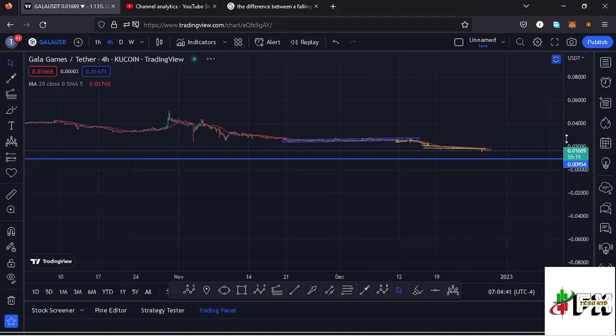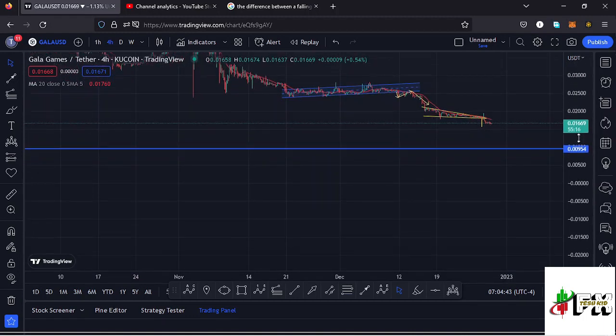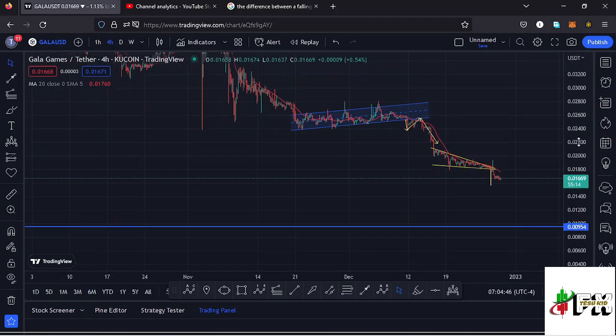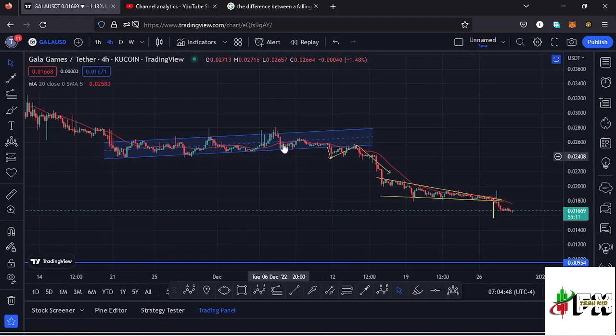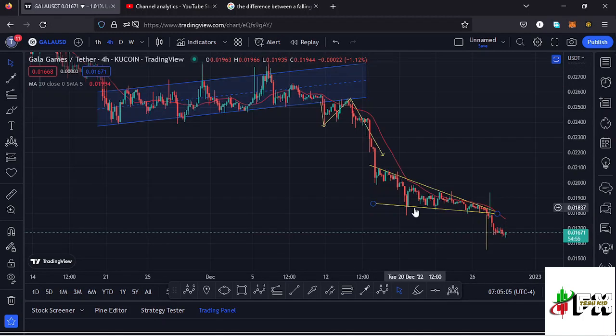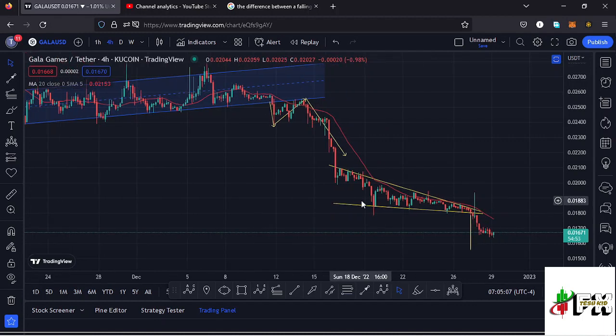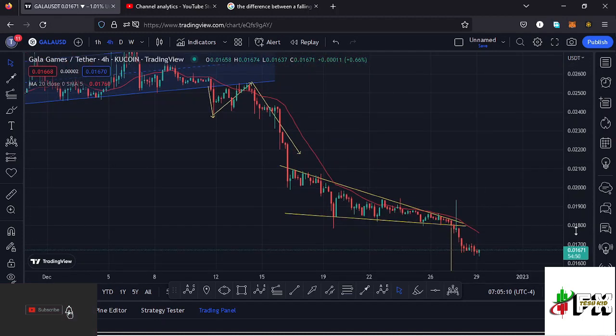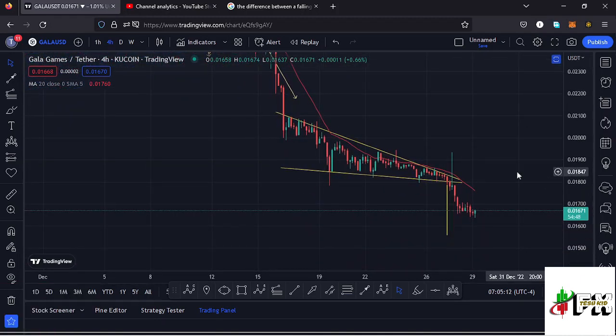Here on the 4-hour chart, before we saw our low at around the $0.016 mark, we had been trading within this channel, which is right here, which gave us a breakout to the lower side. And after seeing the breakout, we even saw a retest of the lower side of the channel, then continued pushing even lower. And after seeing that breakout to the lower side, we also formed another chart pattern, which is right here, which is a triangle, and this is a chart pattern that has given us a breakout to the lower side. And I was getting a minimum target area of the breakout out of this chart pattern being given by the height of the triangle, and that was giving me a minimum target area back to around the $0.01563 mark,